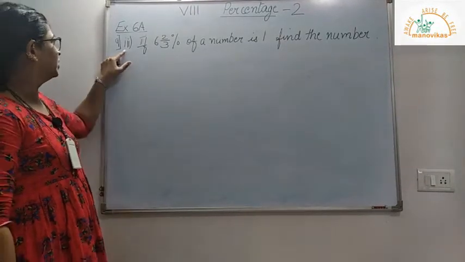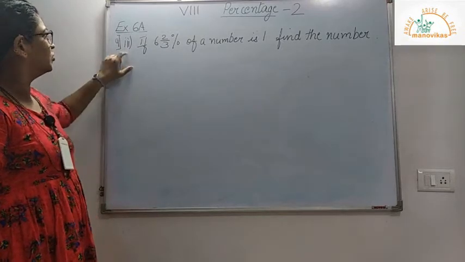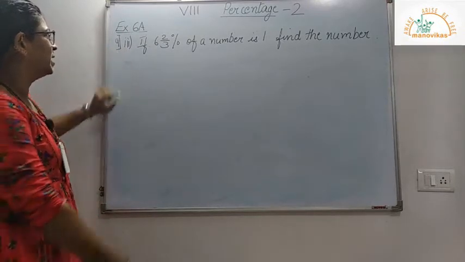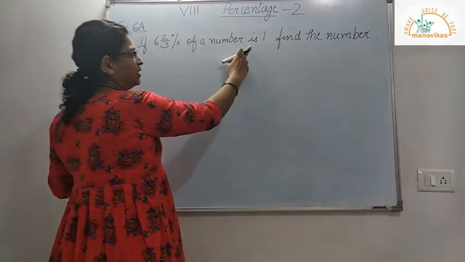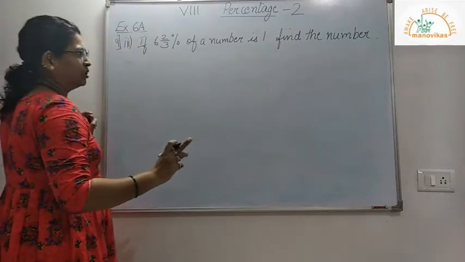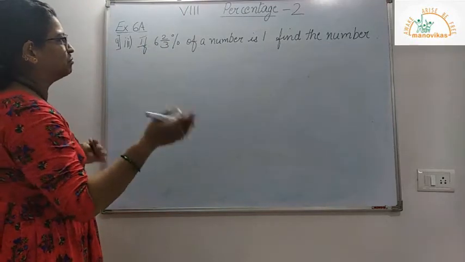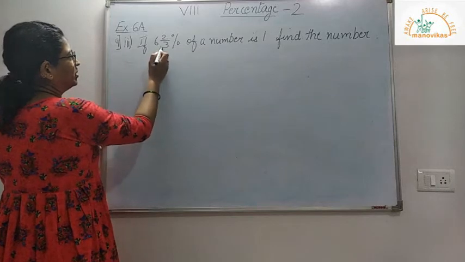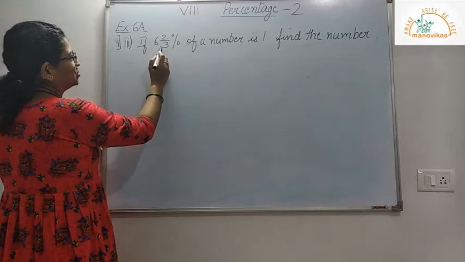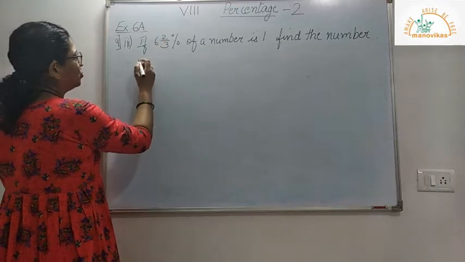Now I solve the third sum from question number 9. If 6 2/3% of a number is 1, find the number. So we don't know the number, let the number be x. So we have here 6 2/3 written as an improper fraction, that is 6 3s are 18, 19, 20.